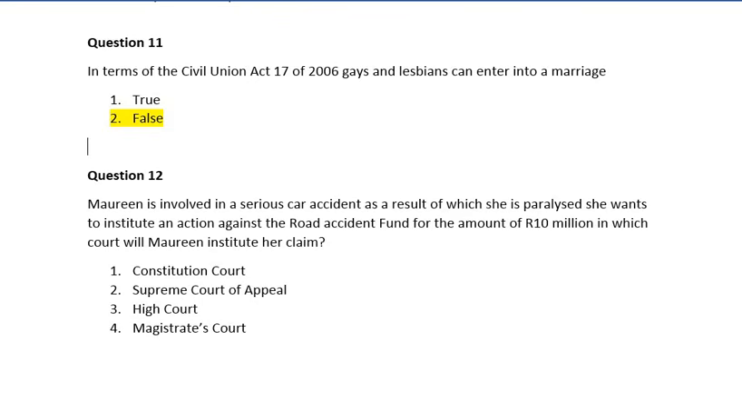Question 12. Maureen is involved in a serious car accident, as a result of which she is paralyzed. She wants to institute an action against the Road Accident Fund for the amount of 10 million. In which court will Maureen institute her claim? Number 1, Constitutional Court. Number 2, Supreme Court of Appeal. Number 3, High Court. Number 4, Magistrate's Court. So guys, here the correct answer is number 3, which is High Court.